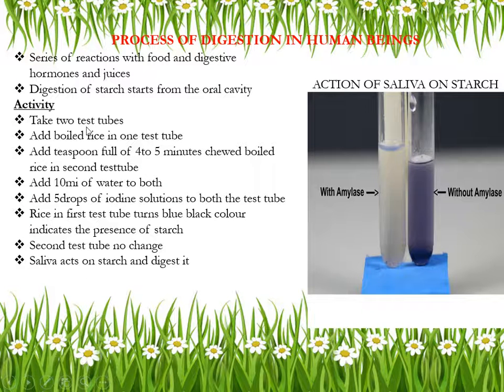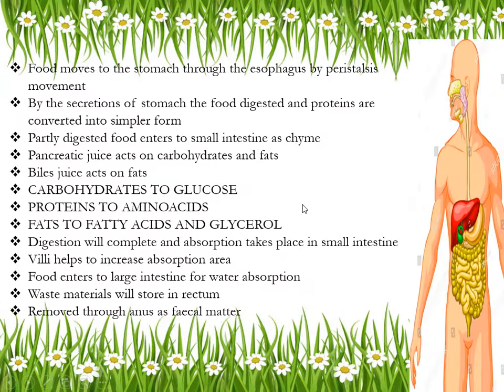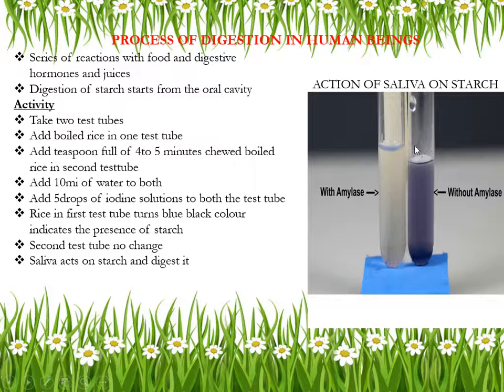take two test tubes. Okay, these are called what? Test tubes. Here, can you see these test tubes? Yes, ma'am. Okay, and in these two test tubes, I'll add boiled rice. Here I'm adding boiled rice in one test tube, and in this test tube I'm going to add chewed boiled rice.